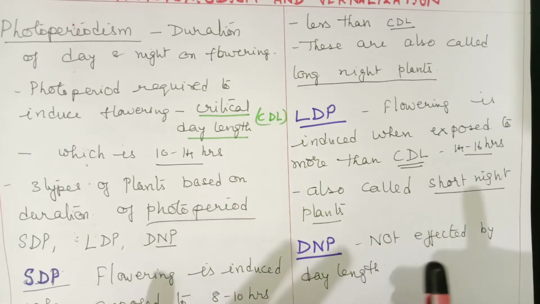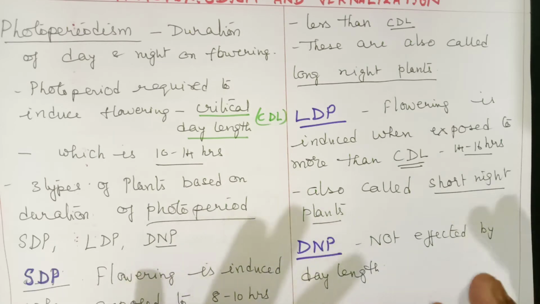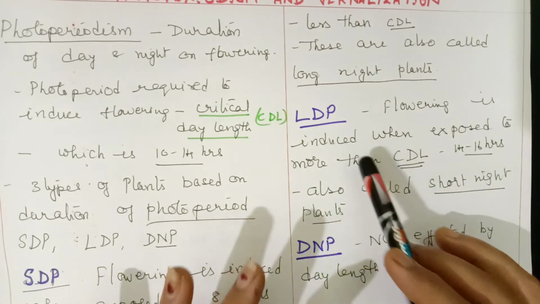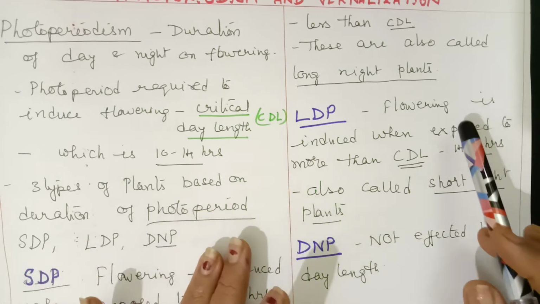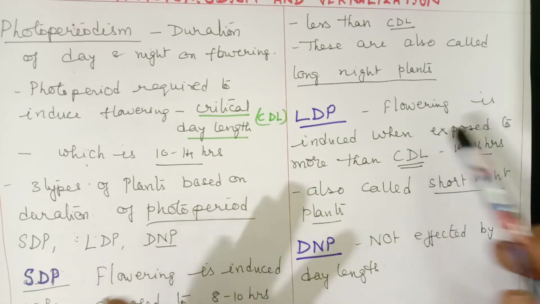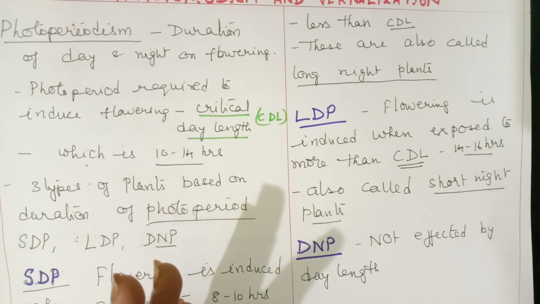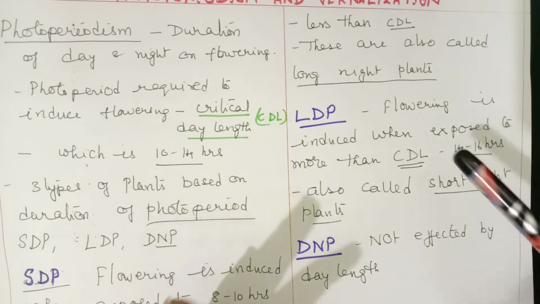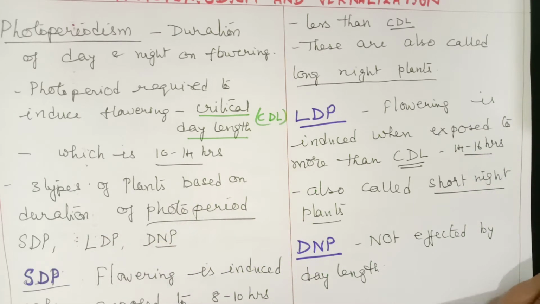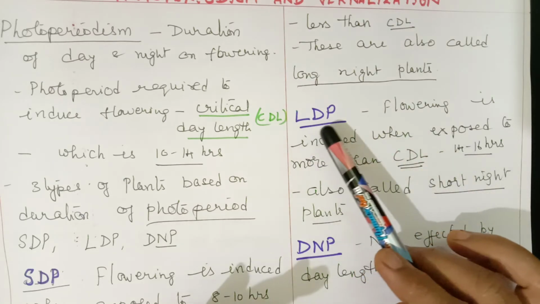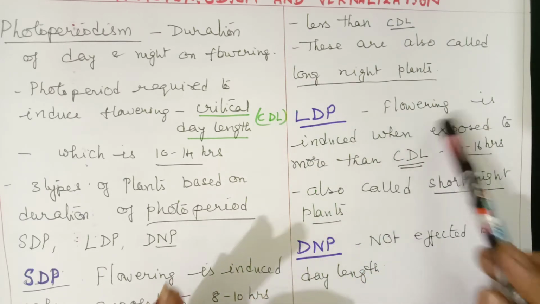Long day plants are those which flower during summer in natural conditions, like jasmine and many other flowers. I'll be giving you some more examples in my next topic.